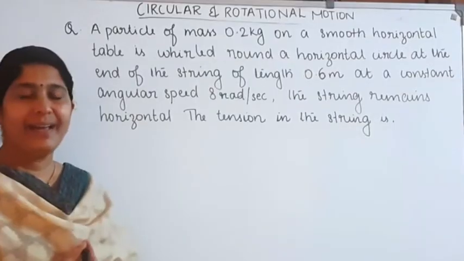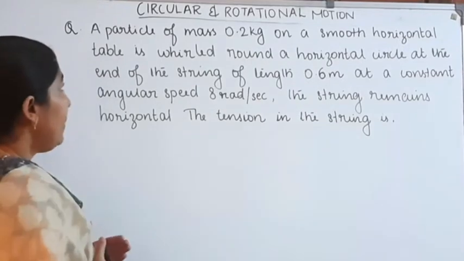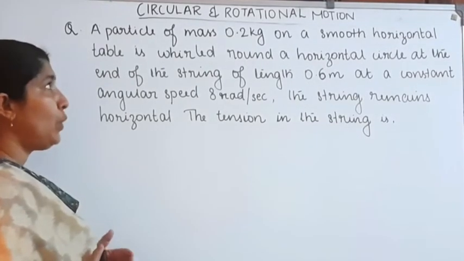Our next question. A particle of mass 0.2 kg.